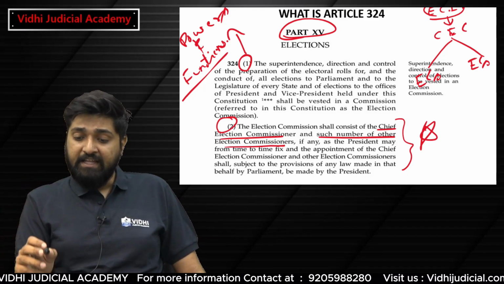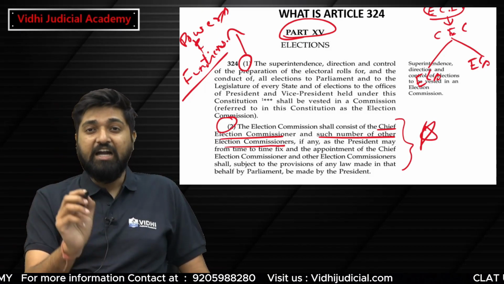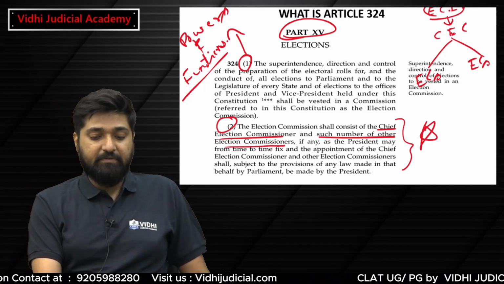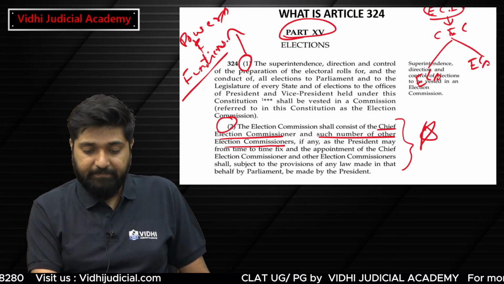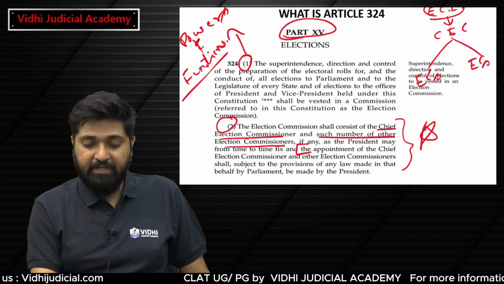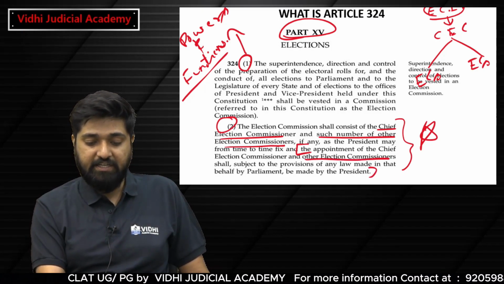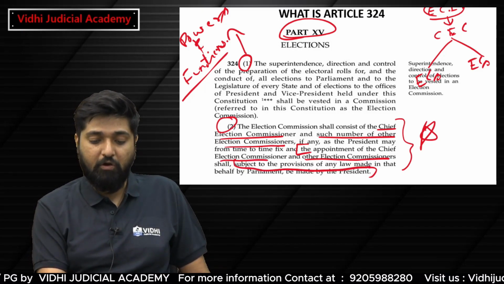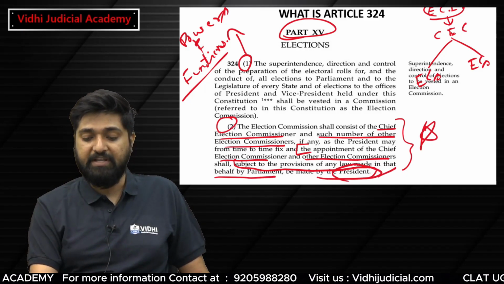The issue is related to the appointment of these posts. Article 324 Clause 2 says that the appointment of the Chief Election Commissioner and the other election commissioners shall, subject to the law made by the Parliament, be made by the President.